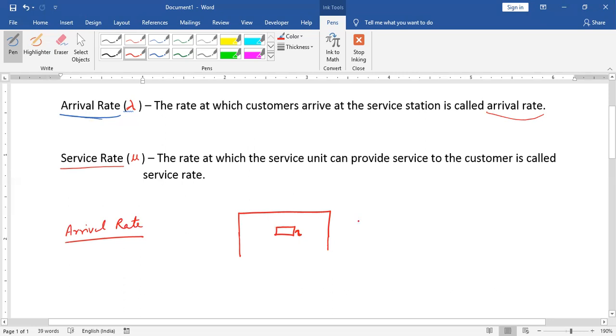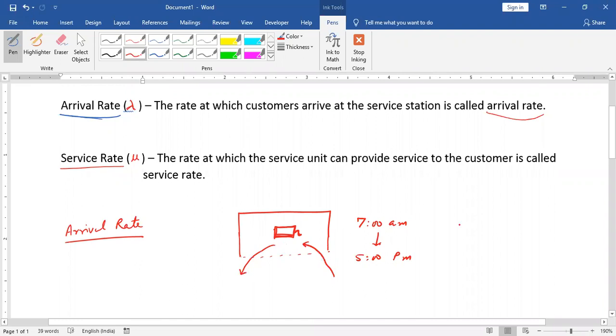From morning 7 a.m. to 5 p.m., a person is going to count how many vehicles come to take petrol.